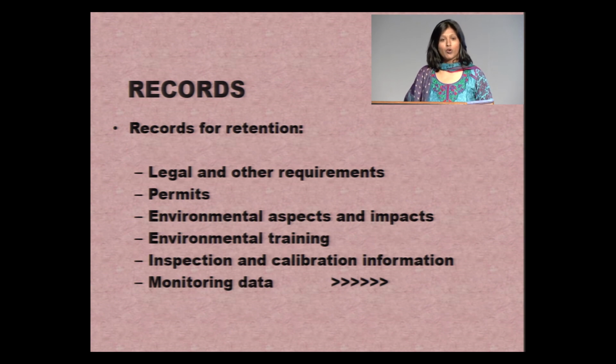Some of the important documents that the organization might want to retain are related to legal and other statutory requirements, if they are there. All the permits that the organization might have taken are important documents to be retained. All the environmental aspects and impacts that have been identified by the organization while implementing the system, all these kinds of records should be maintained. What was the training provided to all the people of the organization related to the system? All the inspection and calibration information of the measuring equipment, and any monitoring data that we are taking. Like, a company might be monitoring the carbon dioxide levels in its factory.